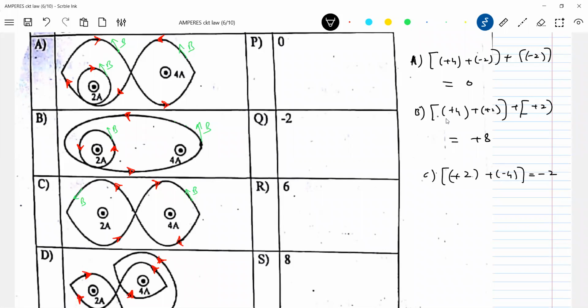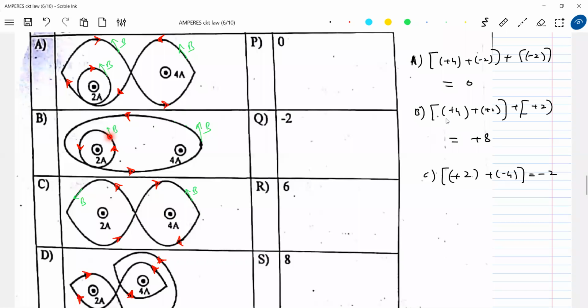And now you can ask a question like, will this 2 ampere also produce field here? But what is the question asked? B bar dot dl, no? The net current enclosed by the loop. But sir, here you took both 4 and 2. You see, when you go around like this, what is the net current you are enclosing? 4 plus 2, no? But when you go around like this in this loop, what is the net current enclosed? 2 ampere.